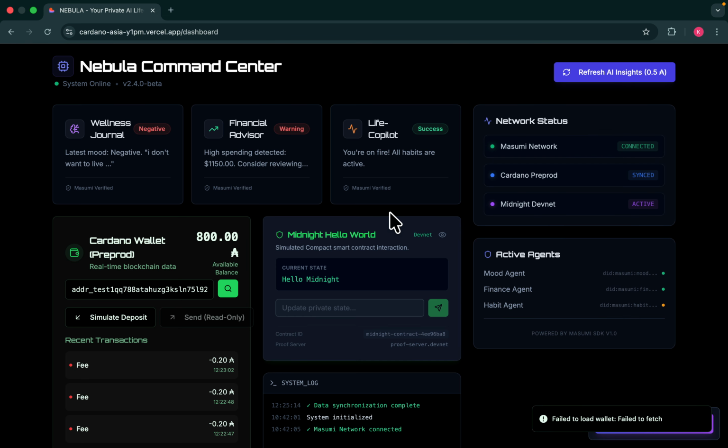In the dashboard, we have a wellness journal. We first see that it is Masumi verified, and we have implemented the Masumi network. We can see here, using debugging, that we have implemented this. So the Masumi network is connected in our project.